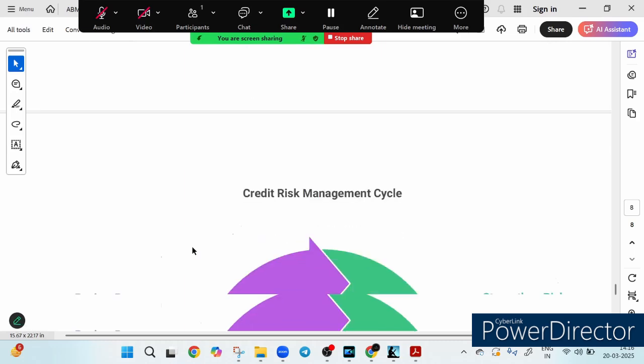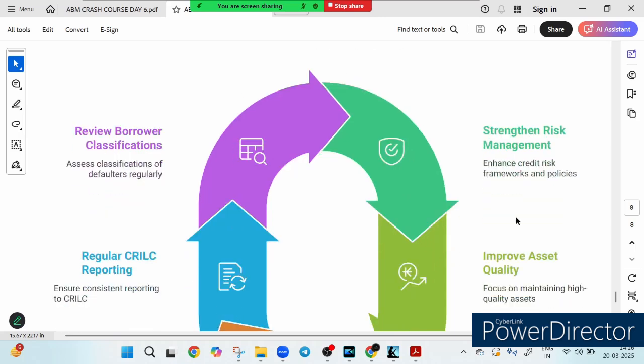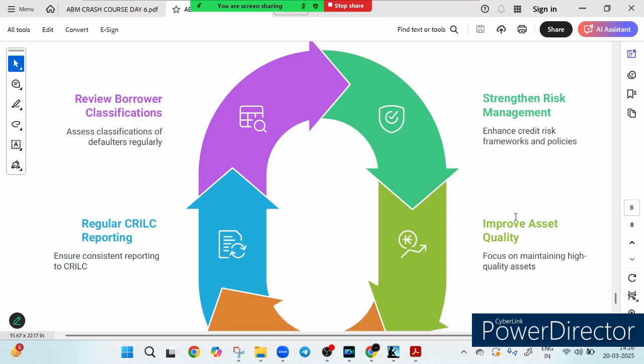Now let's talk about the last slide, that is the credit risk management cycle. So friends, let's explore the credit risk management cycle, a continuous loop that safeguards a bank's financial health and promotes responsible lending. First thing is called strengthening risk management. At the heart of it all, the bank must constantly refine and enhance their credit risk management framework and policy. A stronger system means fewer surprises down the line.